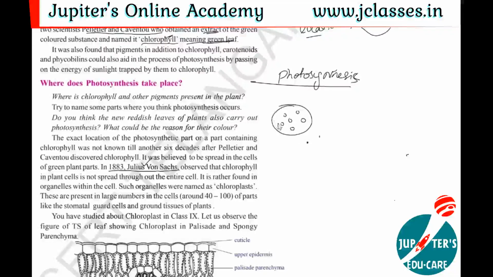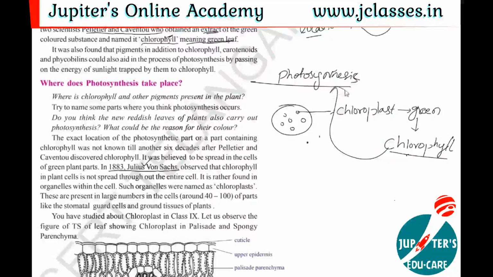So if you observe, this is a cell. This cell contains many organelles, and one of the organelles is chloroplast. This chloroplast contains the green color substance that is called chlorophyll. This chlorophyll is responsible for trapping the sunlight, which helps in the process of photosynthesis. This is the actual location of chlorophyll and the actual location where the photosynthesis process takes place.